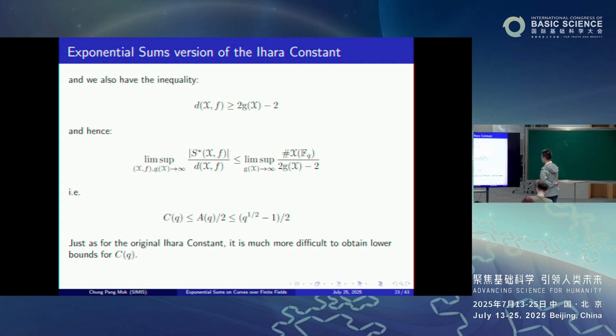Consequently, when you look at the lim sup of this quantity, it is certainly less than or equal to the lim sup of that quantity, which is at most equal to 1/2 of the original Ihara constant A of q. In particular, by using the Drinfeld-Vladut upper bound for the Ihara constant, we see that our exponential sum version of the Ihara constant C of q is less than or equal to 1/2 times the square root of q minus 1. So therefore, you get this upper bound. On the other hand, just as in the original Ihara constant, it is much more difficult to obtain a lower bound.